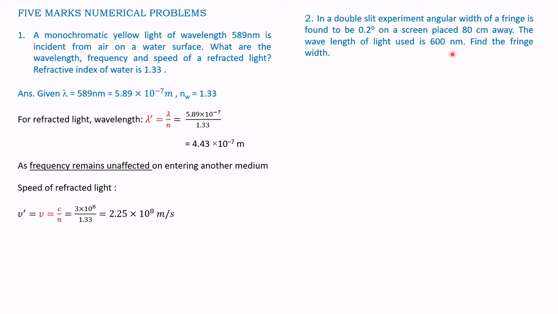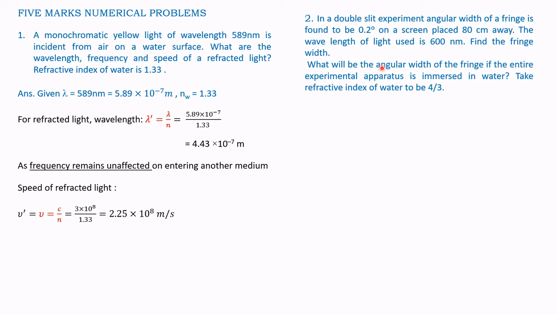And the wavelength is also given as 600 nanometers. We have to find the fringe width in part 1. And next part, what will be the angular width of fringe if the entire experimental apparatus is immersed in water? Take the refractive index of water to be 4 by 3.